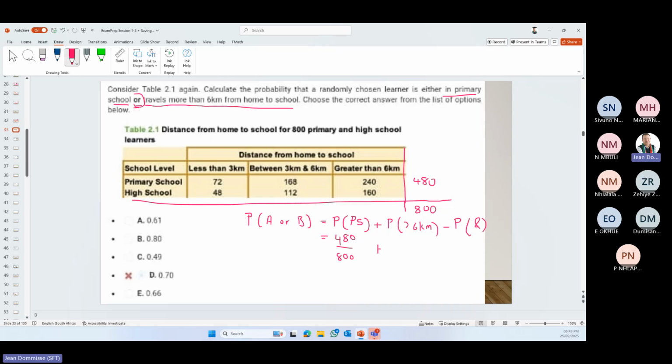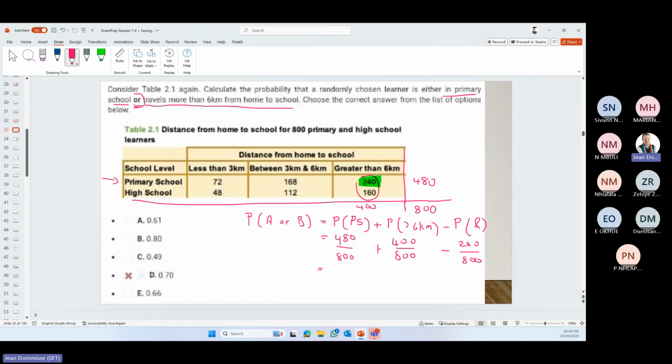Then probability greater than 6 kilometers. So it's those two: 240 plus 160 is 400. So the probability of that is 400 divided by 800. And then we have the and, so primary school and greater than 6 kilometers, so we need to work with that 240. It's minus the 240 over 800.